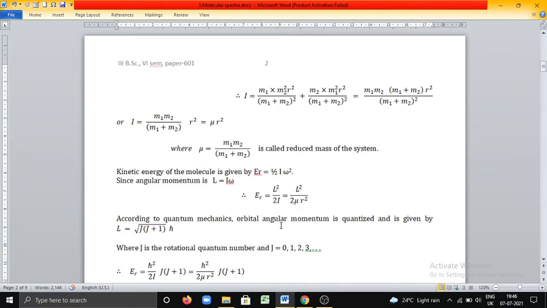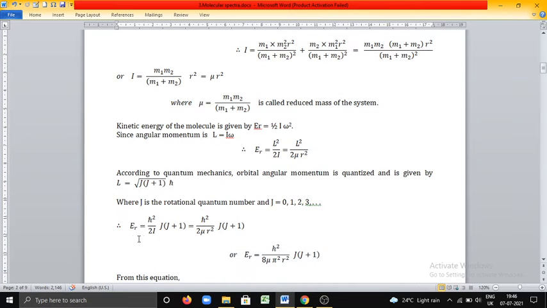It is given by L is equal to root of j into j plus 1 h cross, where j is the rotational quantum number and it can take the values 0, 1, 2, 3, etc. Therefore, rotational kinetic energy is given by, when you substitute the value of L, root and square get cancelled, h cross square by 2I into j into j plus 1, or h cross square by 2, if you substitute for I as mu r square, you will get 2 mu r square into j into j plus 1.